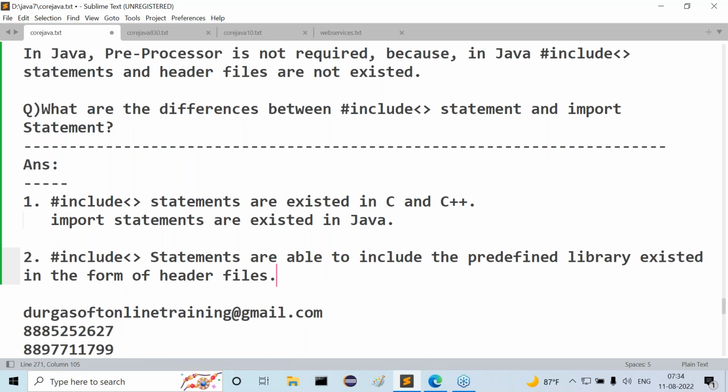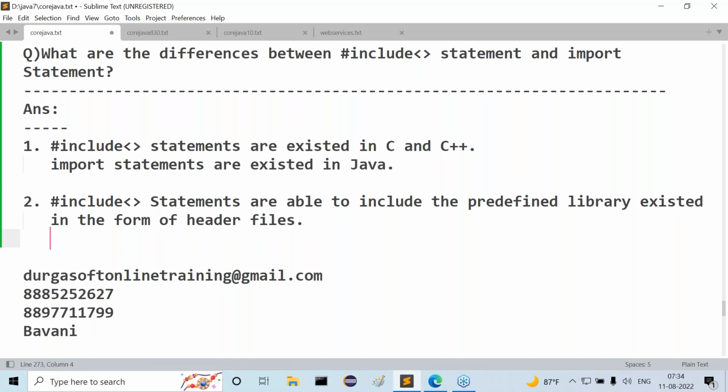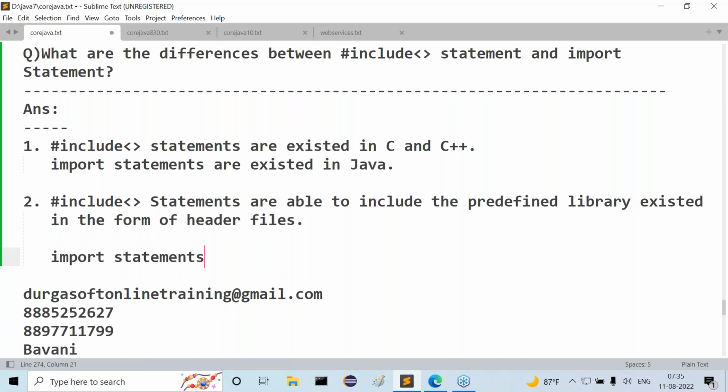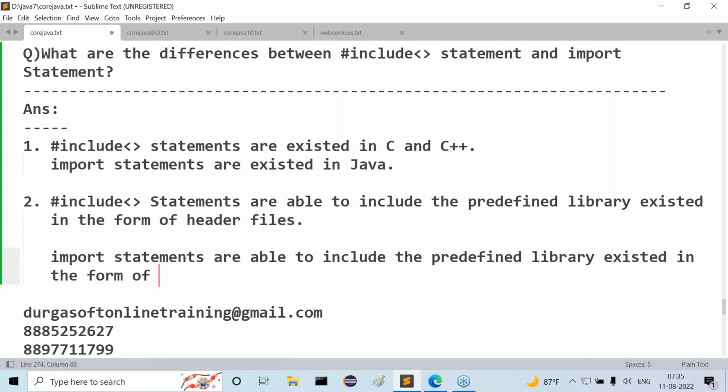Next, import statements are able to include the predefined library existing in the form of classes and interfaces in packages.